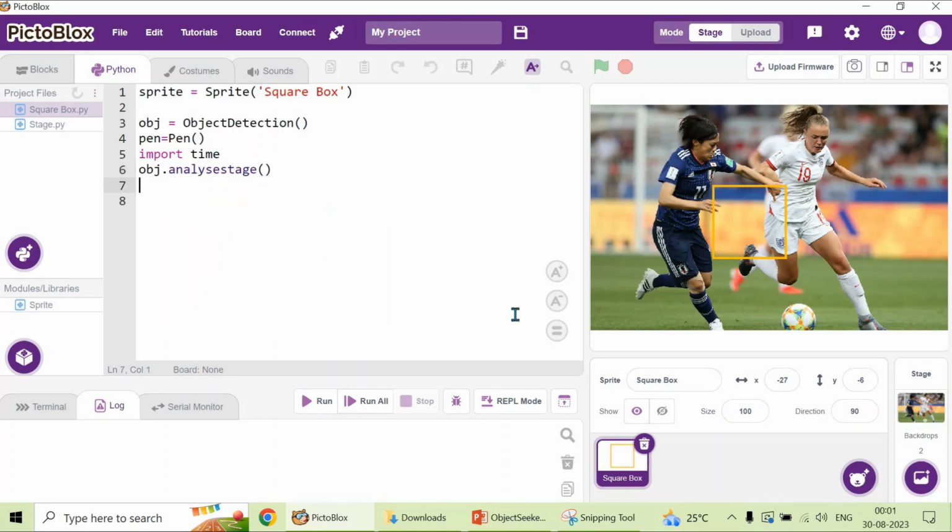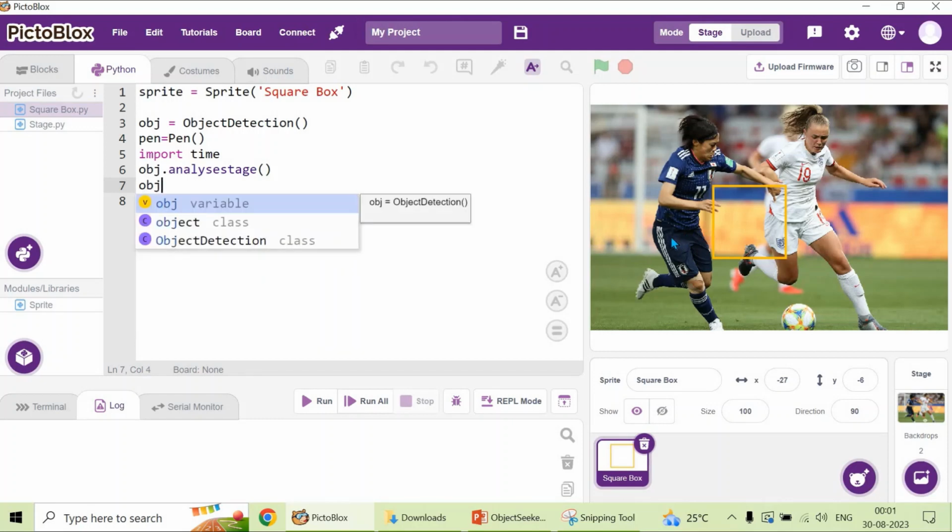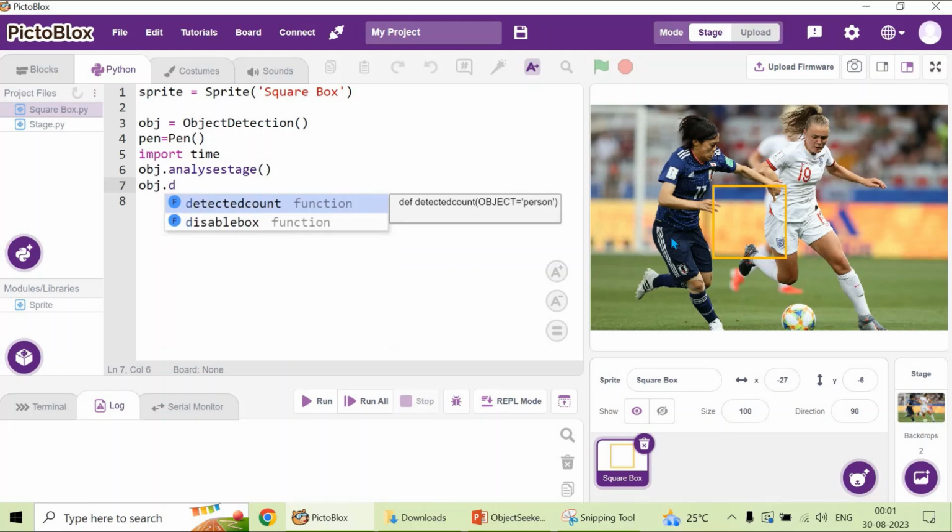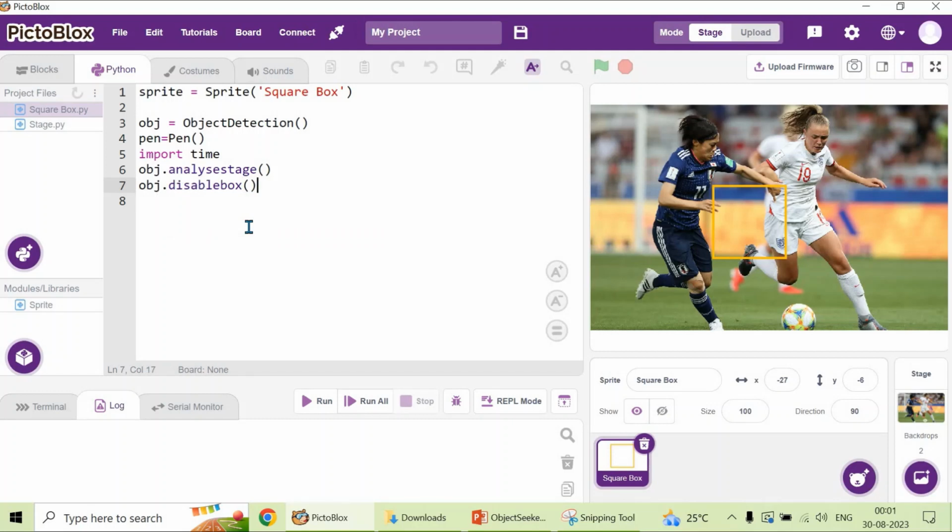Now after analyzing, I don't want the bounding box already drawn, because we have created a square box sprite. So to disable the bounding box, let's use the obj.disable box function. Now I want to set the threshold so that it has that confidence level while detecting the objects from the image.